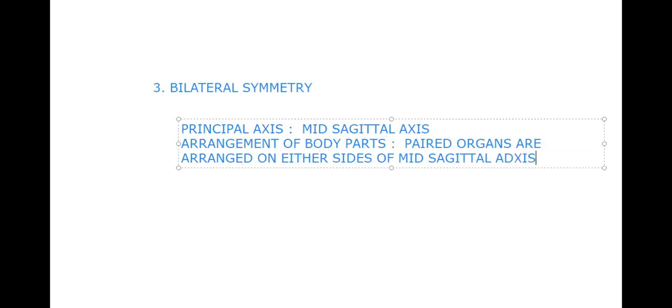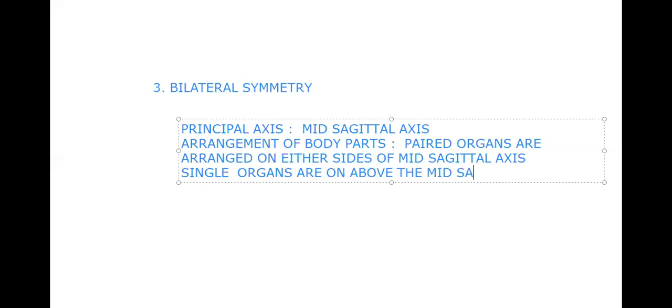I think you are getting visuals because of yesterday's class. Paired organs are arranged on either side of the mid-sagittal axis, and single organs are above or below the mid-sagittal axis, that we learned yesterday.